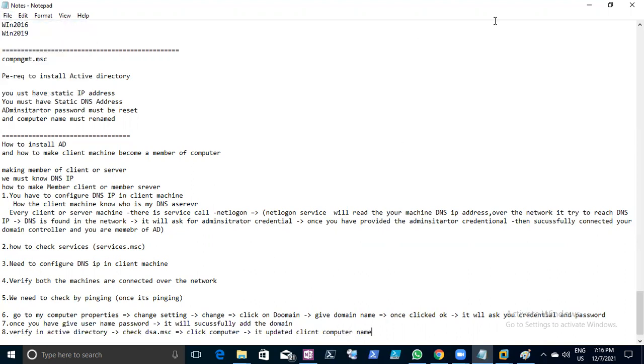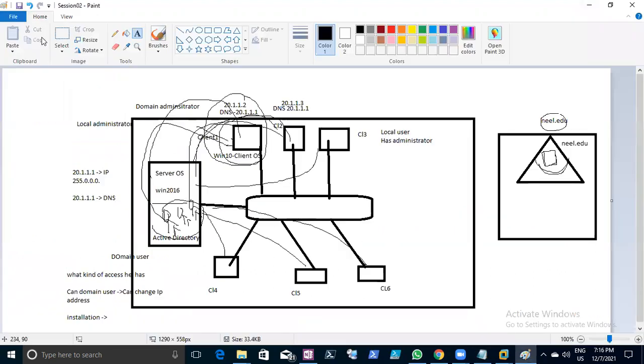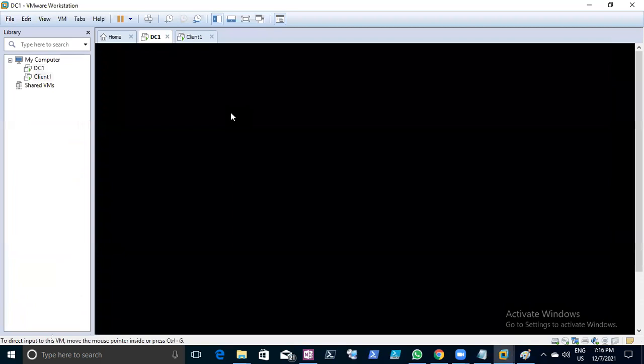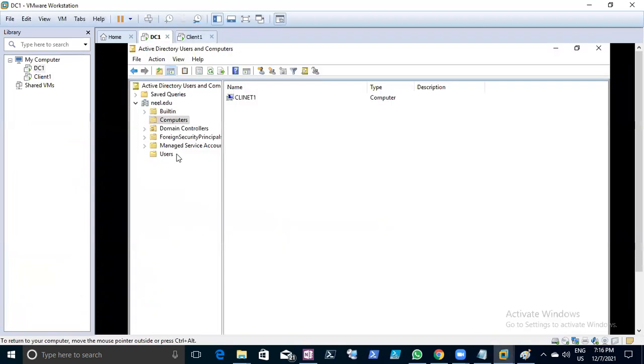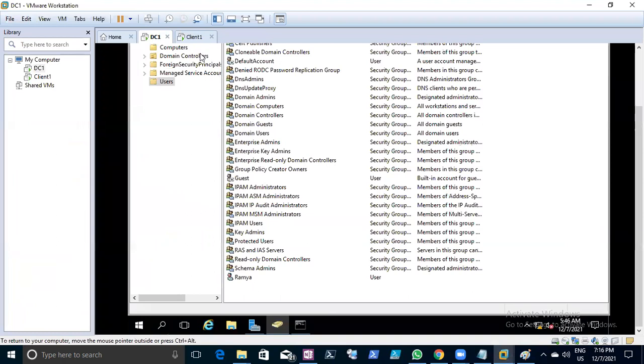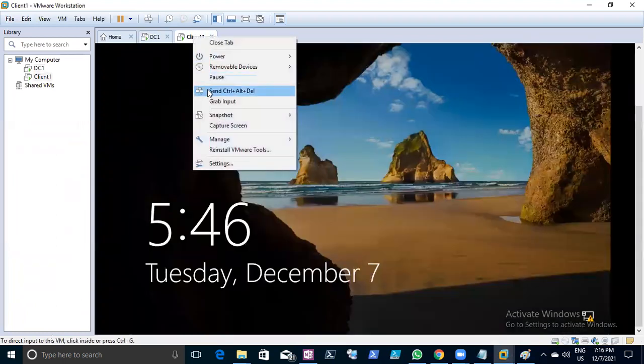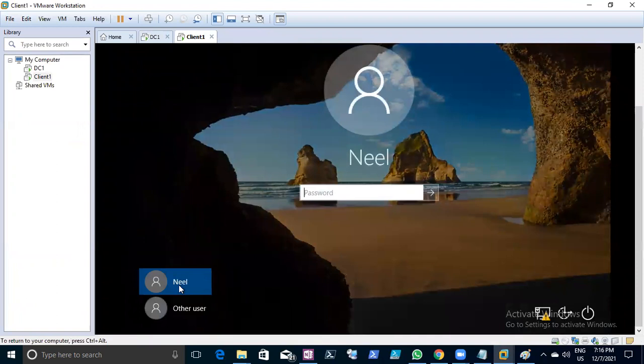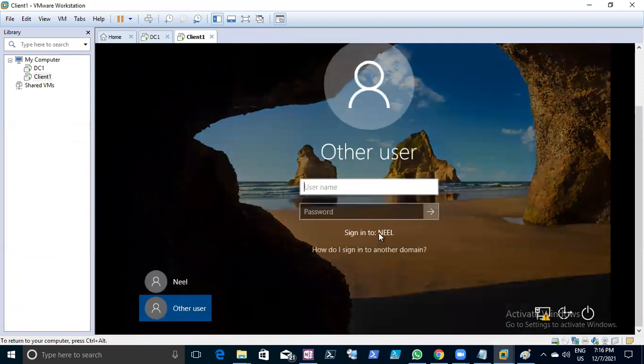Clear this point. Now you can see that this client computer is part of your domain. Now I have created one user here. Can I log in with this user, Ramya, on this computer? Yes, I can go to the computer here. Now you can see Neil is already part of the domain. This is how an office laptop and office computer can be logged in with the domain only, right?